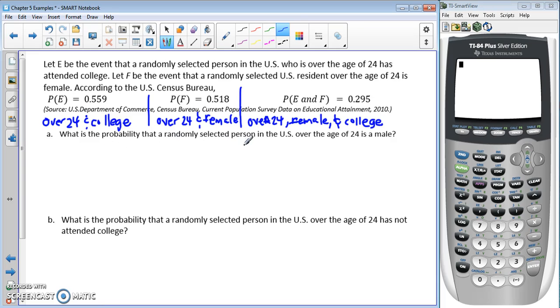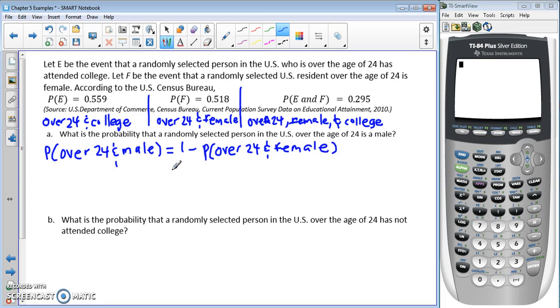What's the probability that a randomly selected person in the U.S. over the age of 24 is male? So we have the probability of over 24 and male. Notice we're not given anything about males, but with the general assumption that you're either male or female, we can find this. We can use what we call the complement rule. Both of those things together should add up to the whole thing. So 1 minus the probability that they're over 24 and female will give us the males that are over 24.